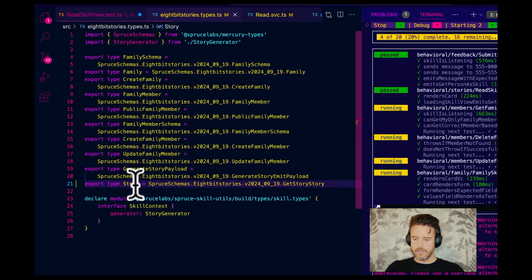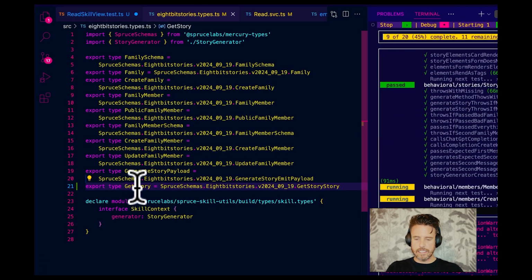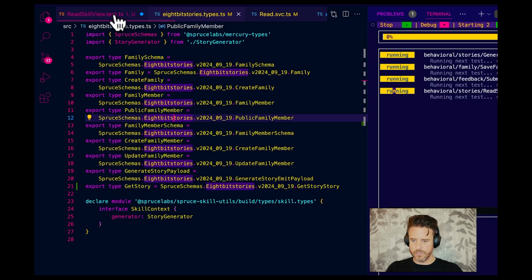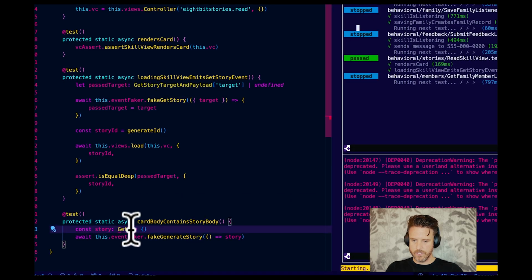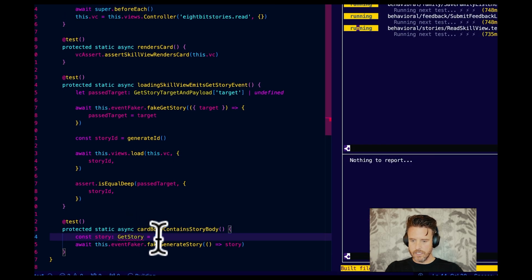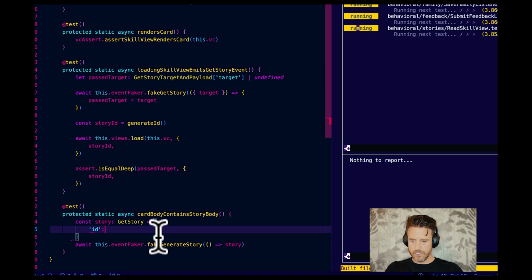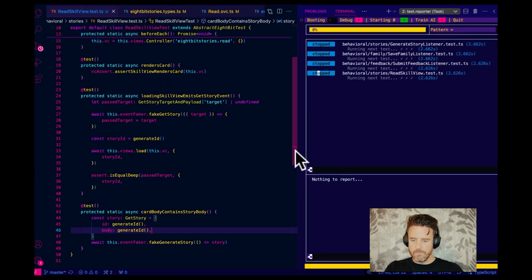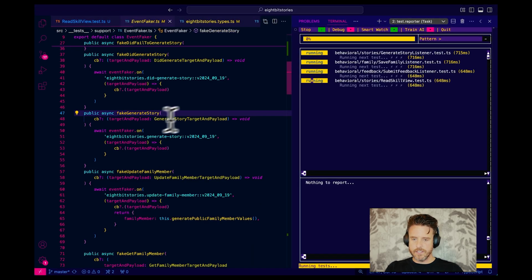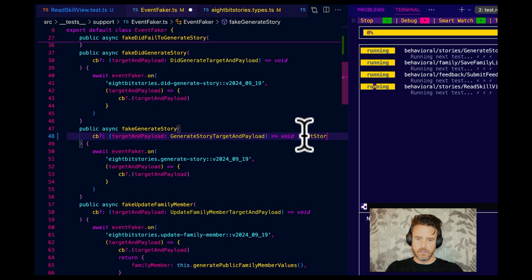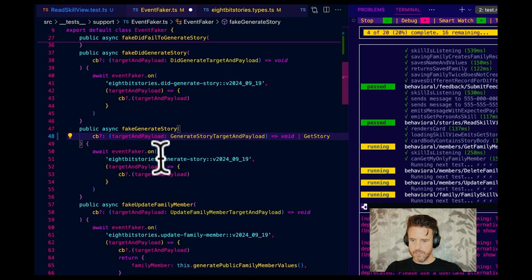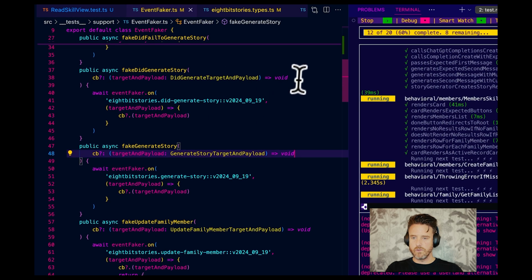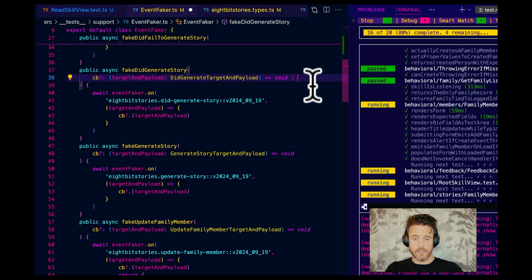And I'm going to say this is the GetStory, just to say this is the story from getStory. It's not the actual Story type because that has a source. So I'm going to do this: GetStory, and then id generateId, body generateId. And I'm going to want to modify fakeGenerateStory to say this, or GetStory. No, it's fakeGetStory. So our callback returns void or a GetStory.